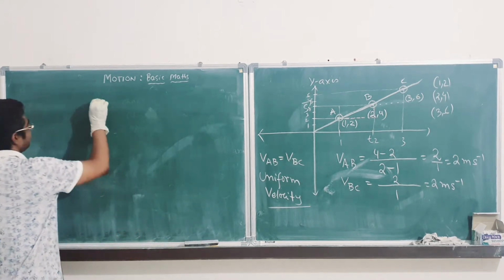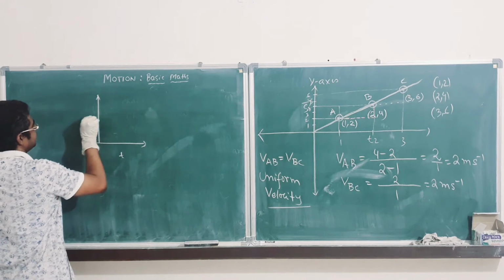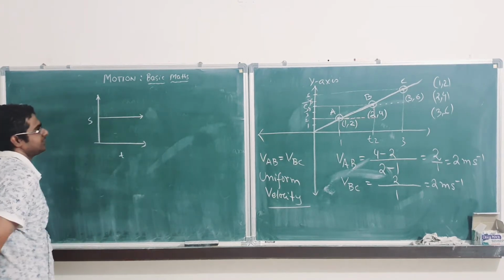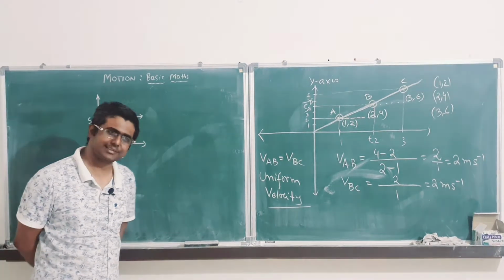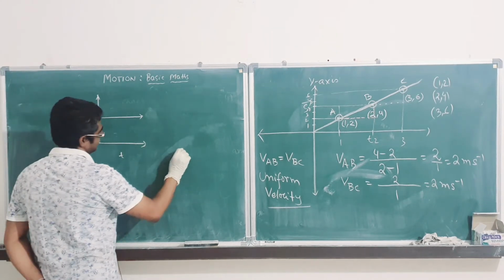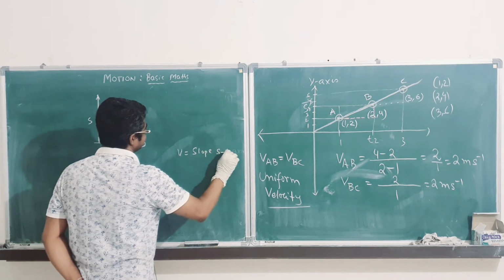Now, let us have another displacement time curve over here. This is time, this is displacement. Suppose the curve is like this. It can be, no problem, the curve is like this. So, if the curve is like this, then what is the velocity? Now, velocity is what? Velocity is slope of ST curve.